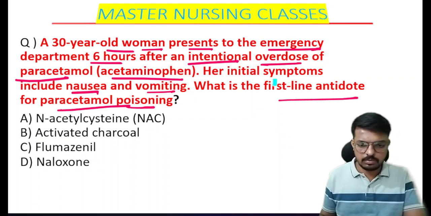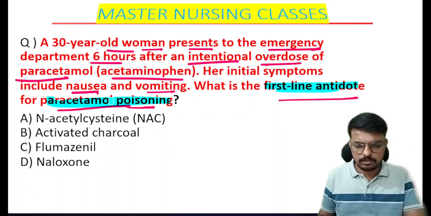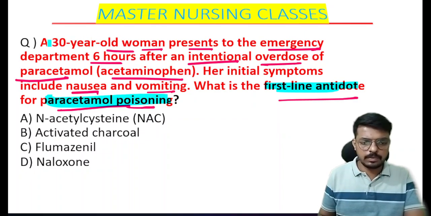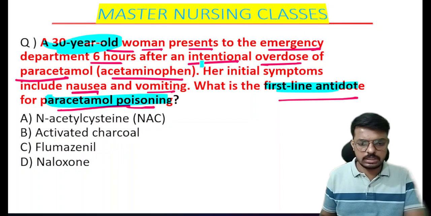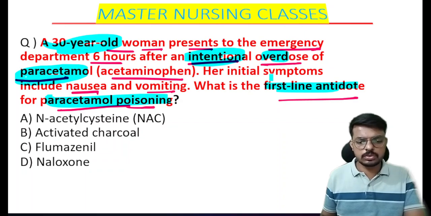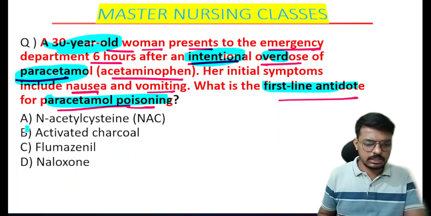Simple. The question is asking about the first line antidote for the paracetamol poisoning. So what happened here? A 30-year-old woman has intentionally taken the overdose of the paracetamol. Which one can we use as a first line antidote? Option A is the N-acetylcysteine, B is the activated charcoal, C is the flumazenil, then option D is the naloxone.